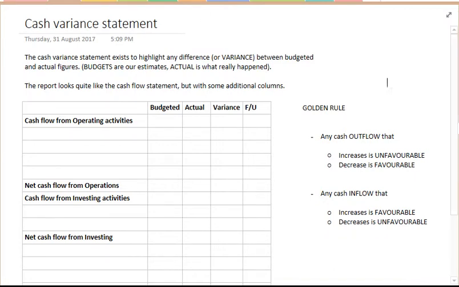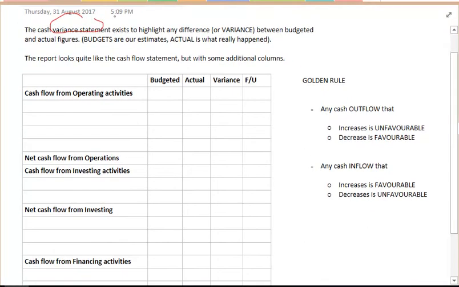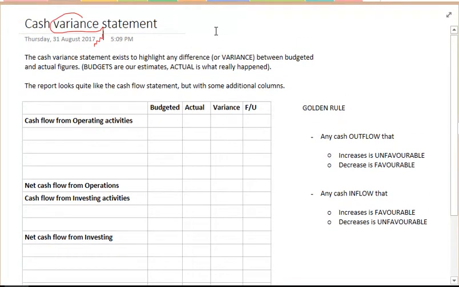Another key important part of budgeting is utilizing a cash variance statement. A variance comes from the word varied; it means how something is different. So the cash variance statement exists to highlight any difference or variance between budgeted and actual figures. Remember, budgeted are our estimates that we make at the start of the period, while actual is what actually happened.